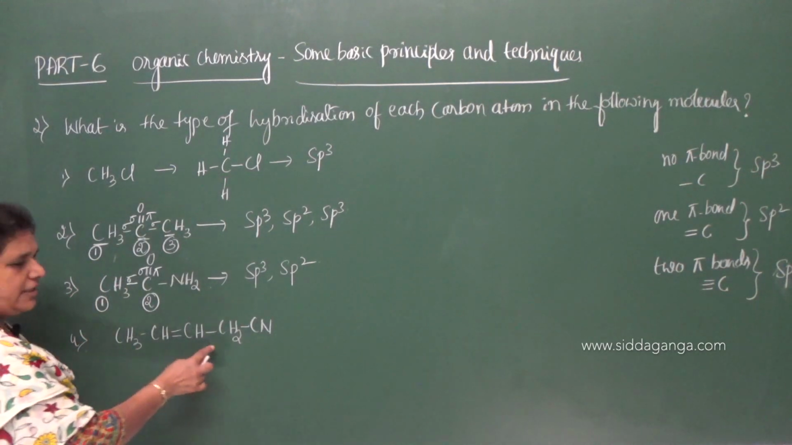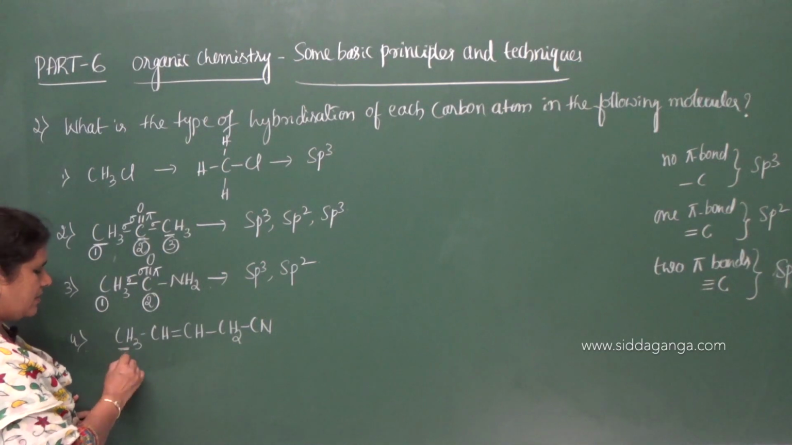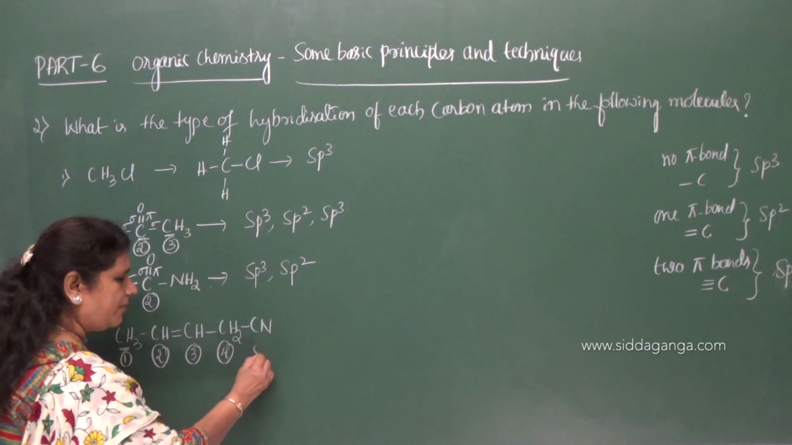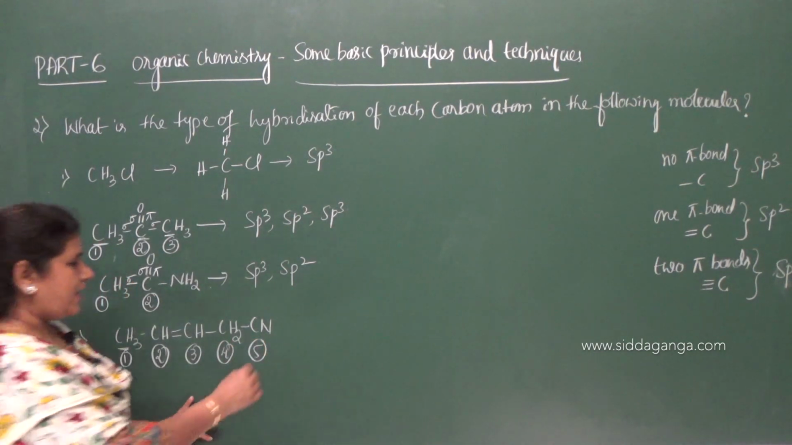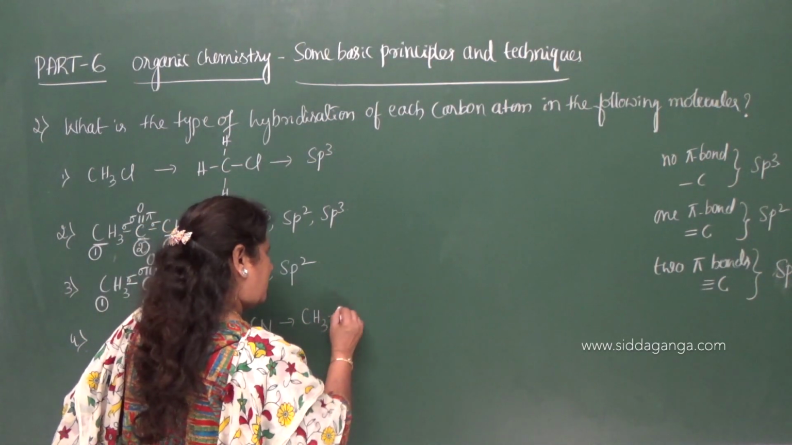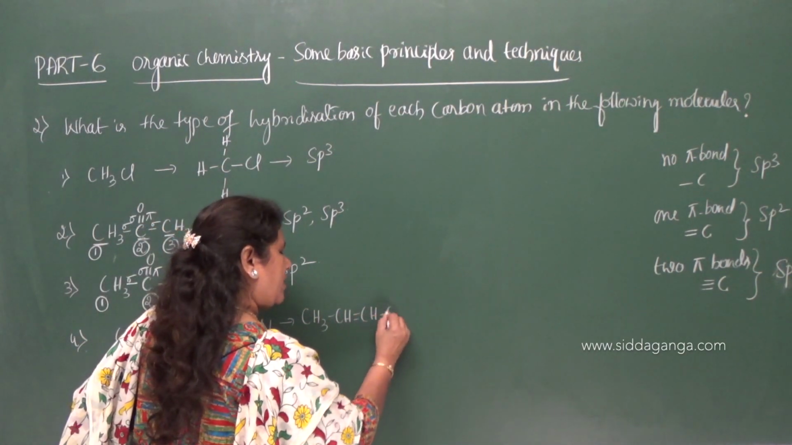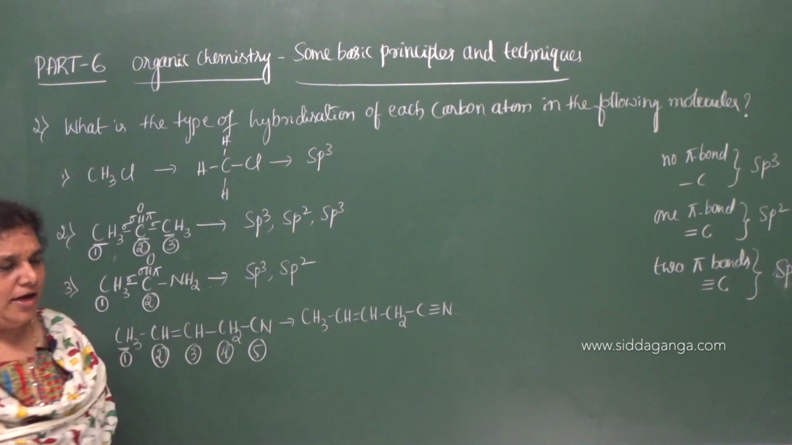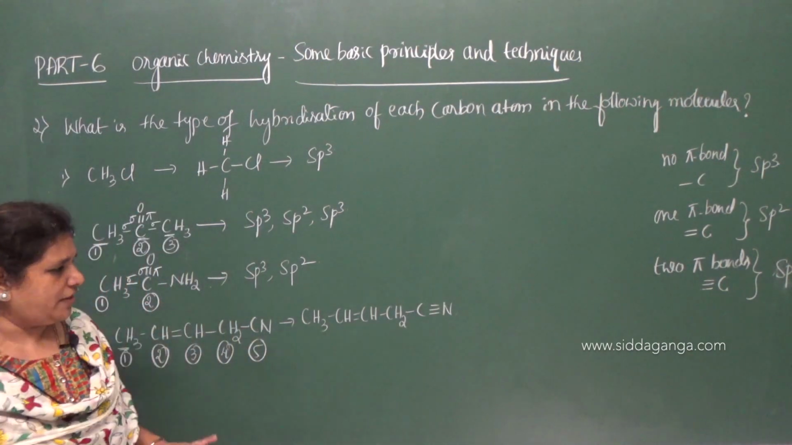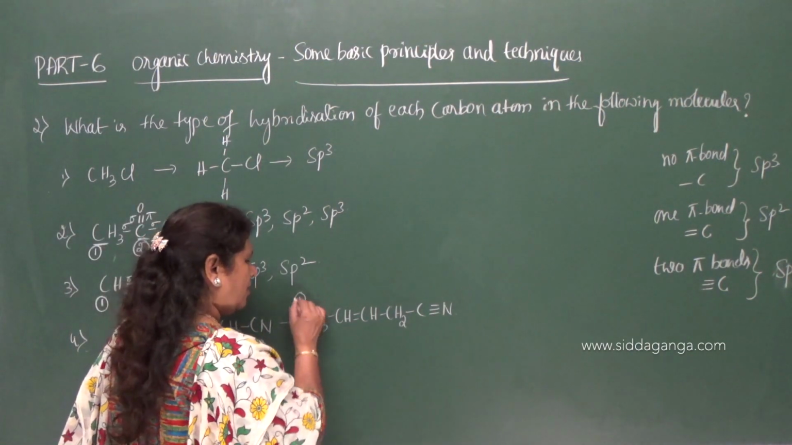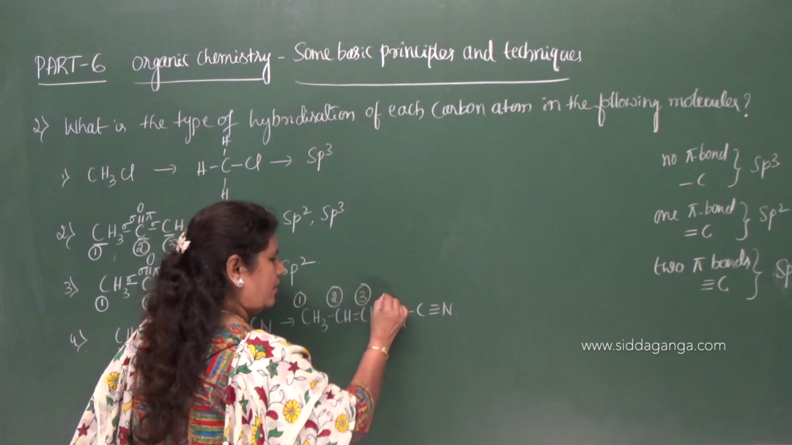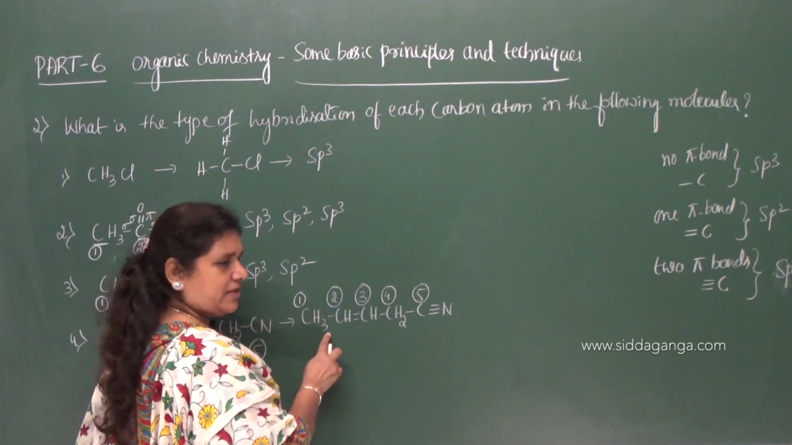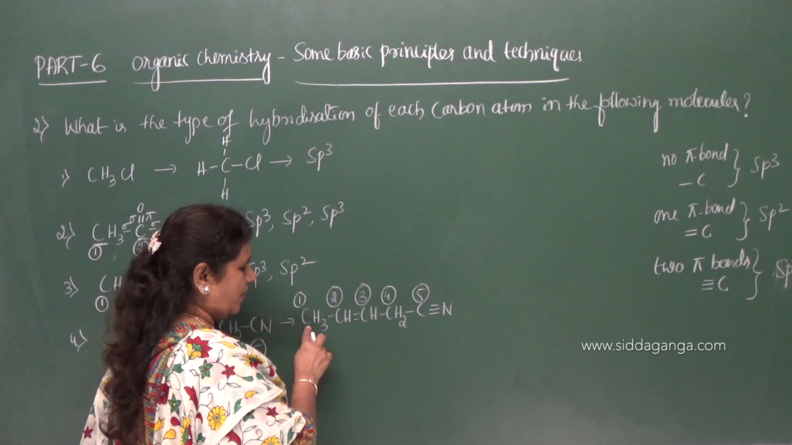Now, consider these carbon atoms. This is the first carbon, second carbon, third carbon, fourth carbon, and the fifth carbon. Let us write the structure here: CH3, CH=CH, CH2, C≡N, triple bonded nitrogen. Carbon forms three bonds with the nitrogen. This is 1, 2, 3, 4 and 5. Correct? Five carbon atoms. So the first carbon forms only single bonds and no pi bond.